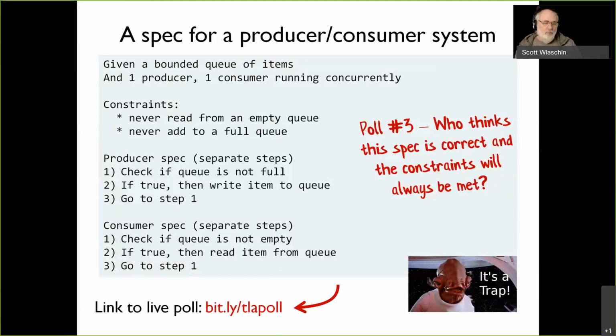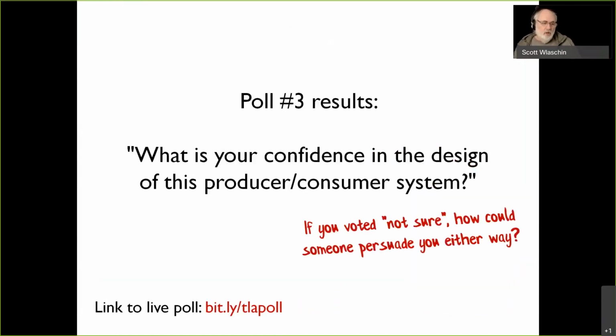Now, I'm not going to tell you the answer. We're going to actually use a model checker to check this later on. But I do have a question for the people who said they were not sure, and I'm deploying this to a mission critical system. How could I persuade you? How could I make you confident? How could I make you say, yeah, I changed my mind, I am really 100% sure, or 100% confident either way? What could I do to give you confidence?